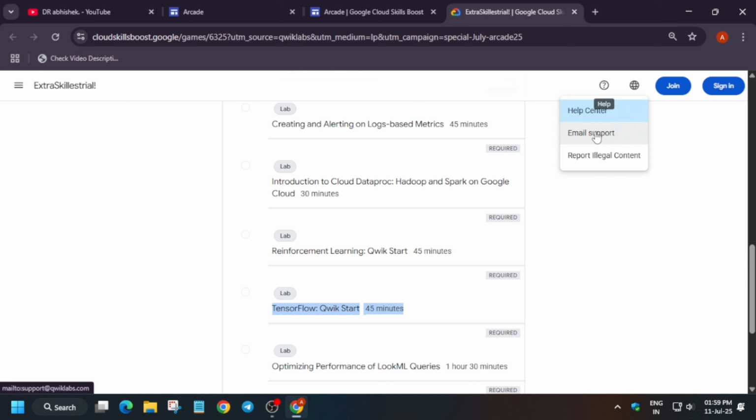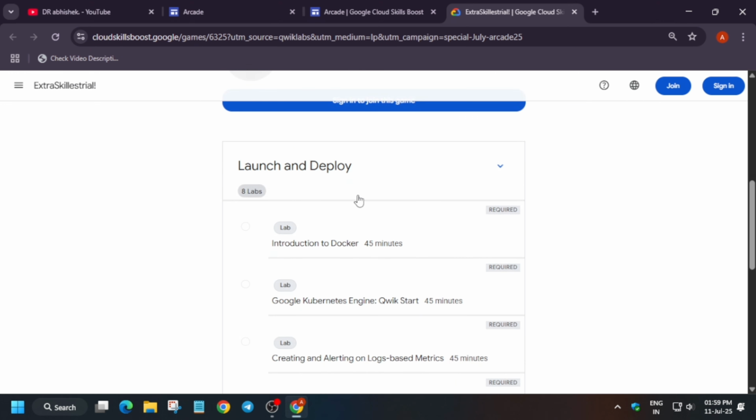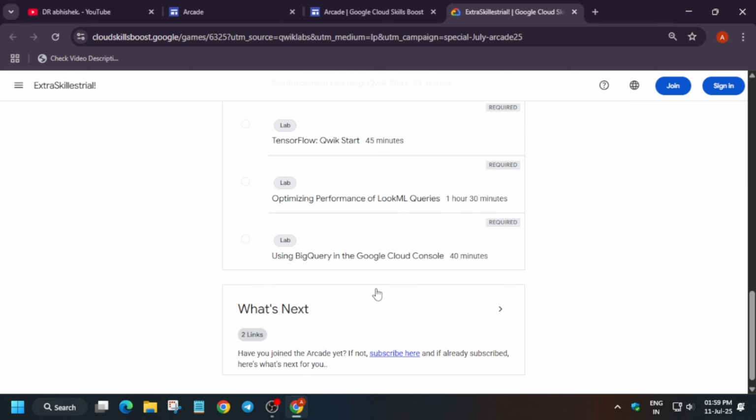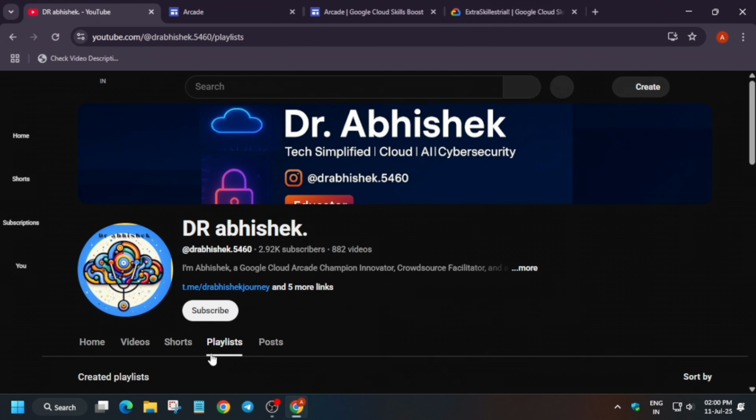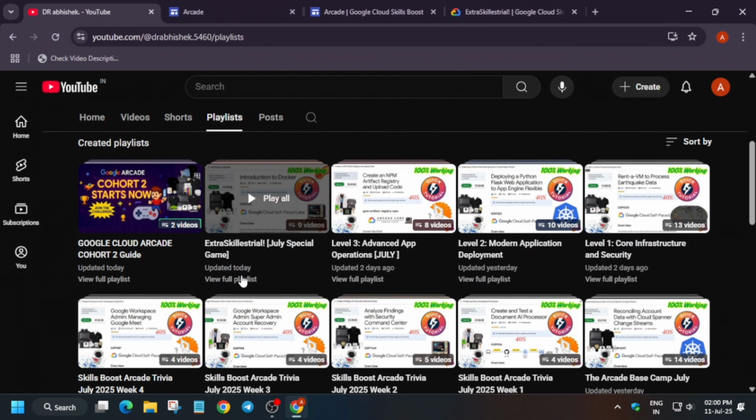So how you have to do, you have to click on this question mark and you can see the email support is being shown on the left side of the screen. You can report it, and after that they will either remove the required tag, and once the required tag is removed, you'll be able to complete the lab just by doing the remaining labs except those two, and you should report them. And for the solutions for all the arcade games are here.